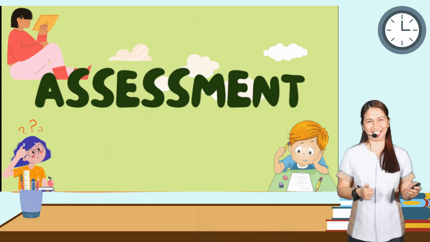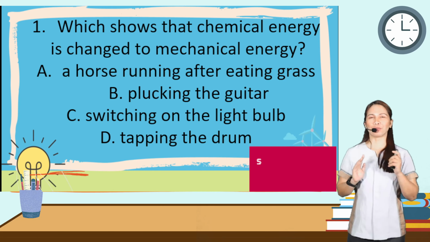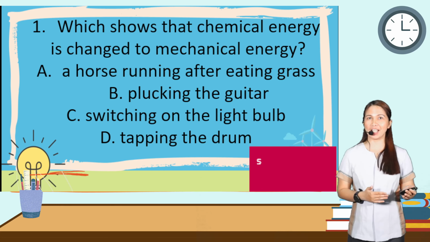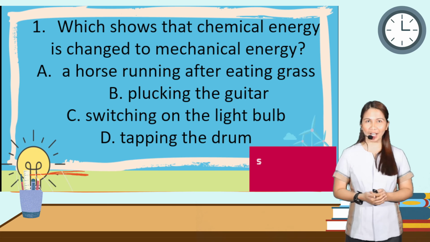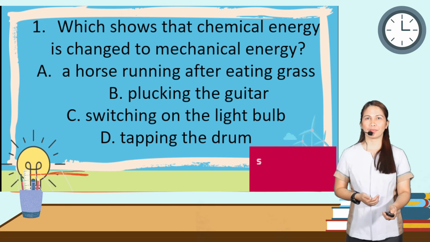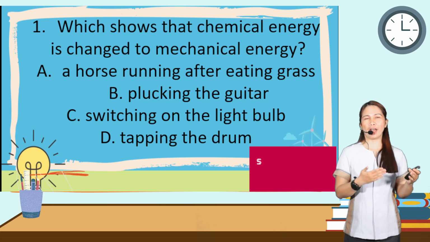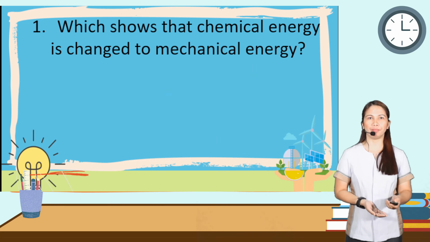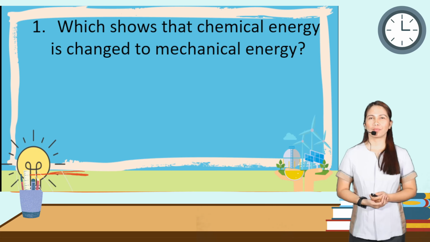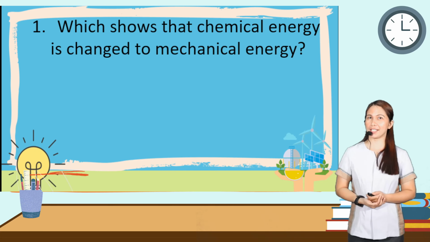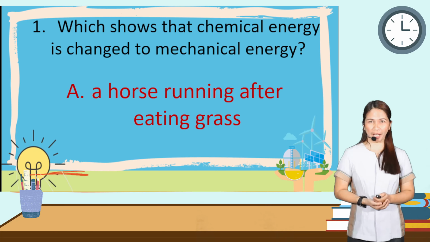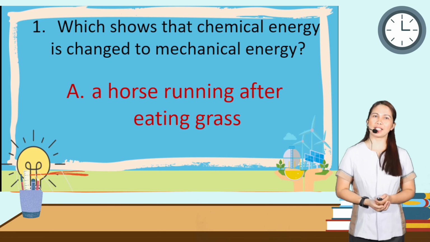Are you ready? So, first question, which shows that chemical energy is changed to mechanical energy? A, horse running after eating grass. B, plucking the guitar. C, switching on the light bulb. And D, tapping the drum. So what is your answer? The correct answer is, any guess? A, horse running after eating grass.